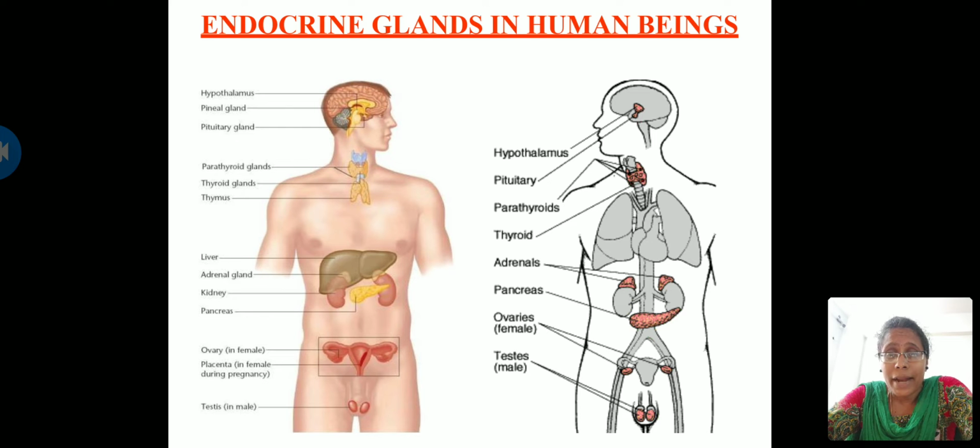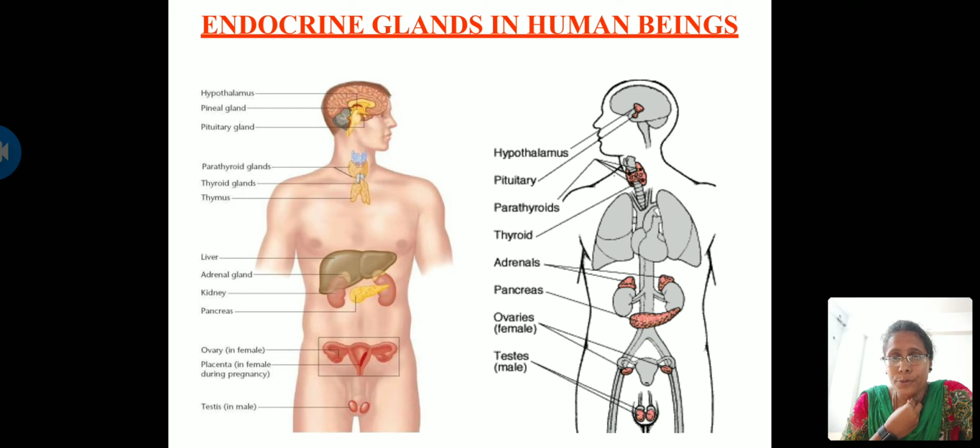Iodine is required to produce thyroxine hormone. If the iodine intake is lesser in your body, you can see a swelling-like condition at your throat. In some cases the throat swells.